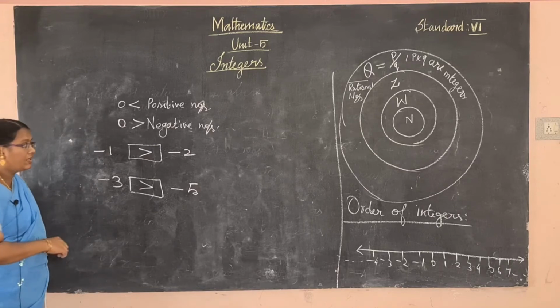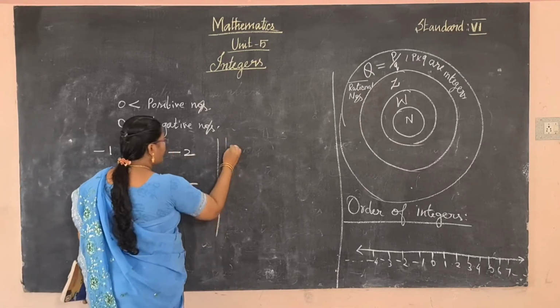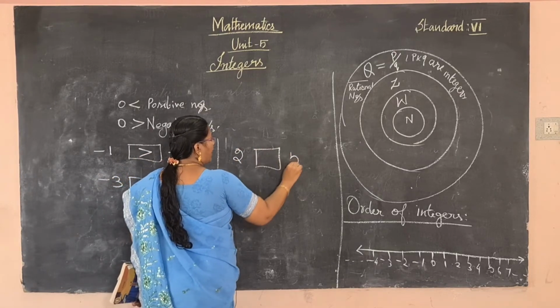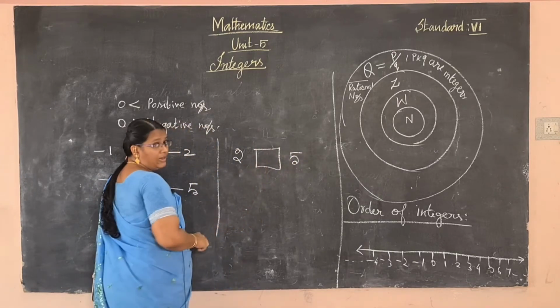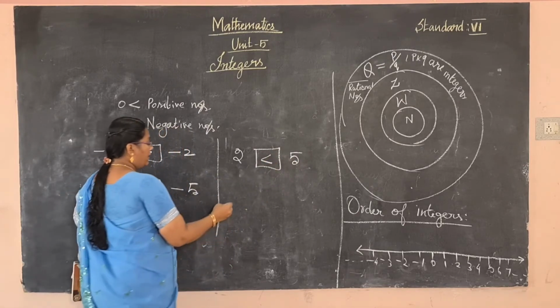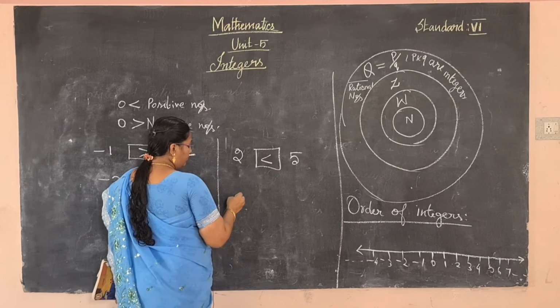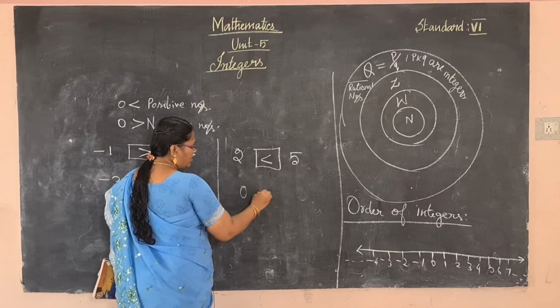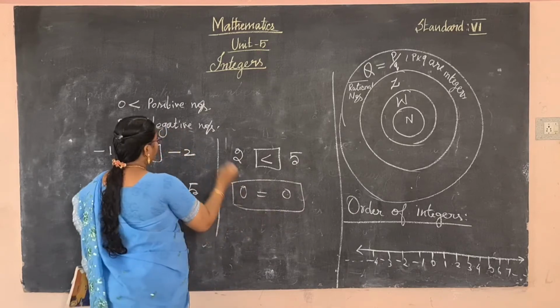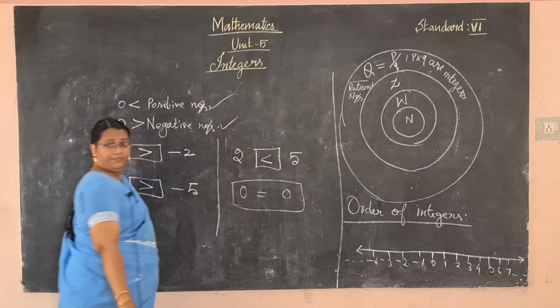Do you understand? See the positive values, 2 and 5. Which one is the greatest value? 5 is the greatest value. And 0 is equal to 0 only. So other possibilities are there.